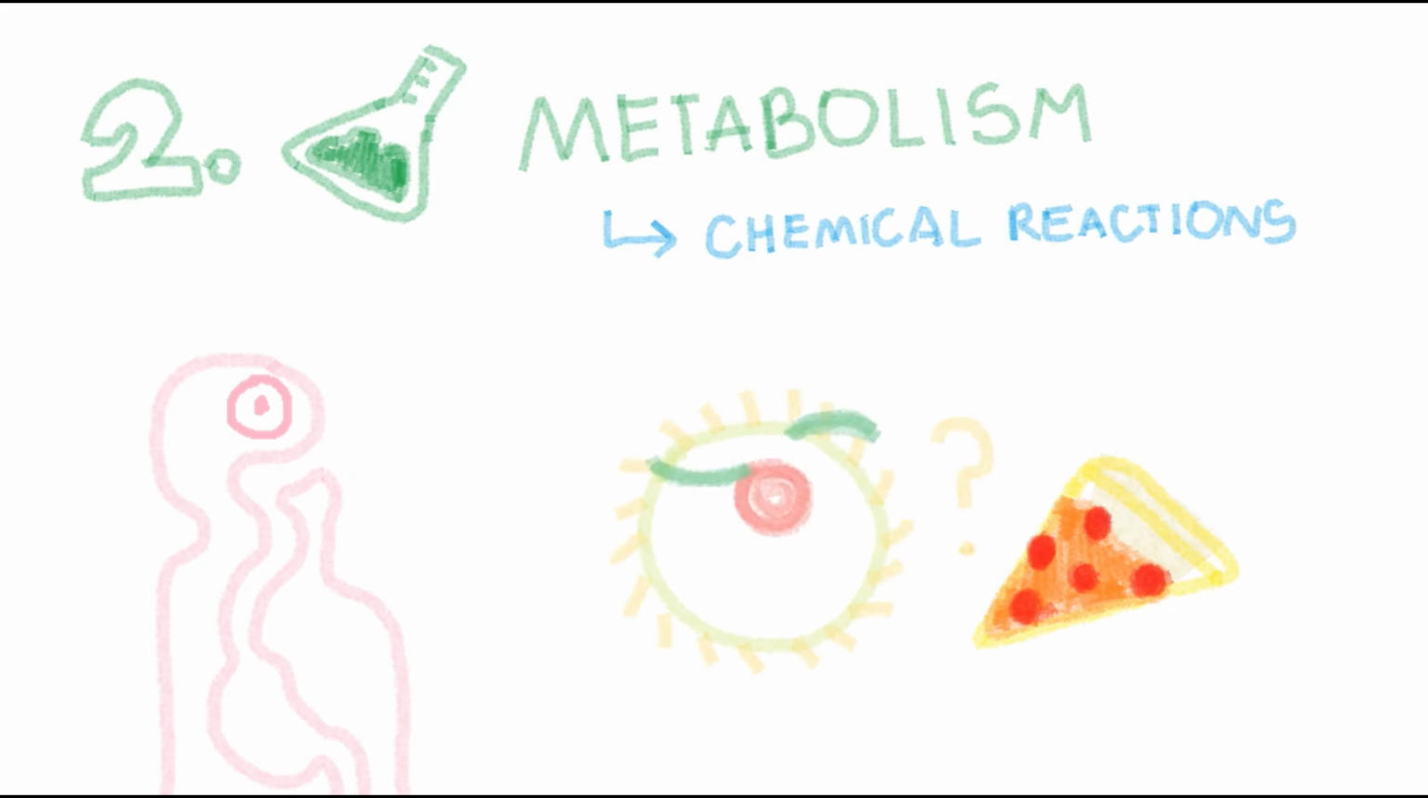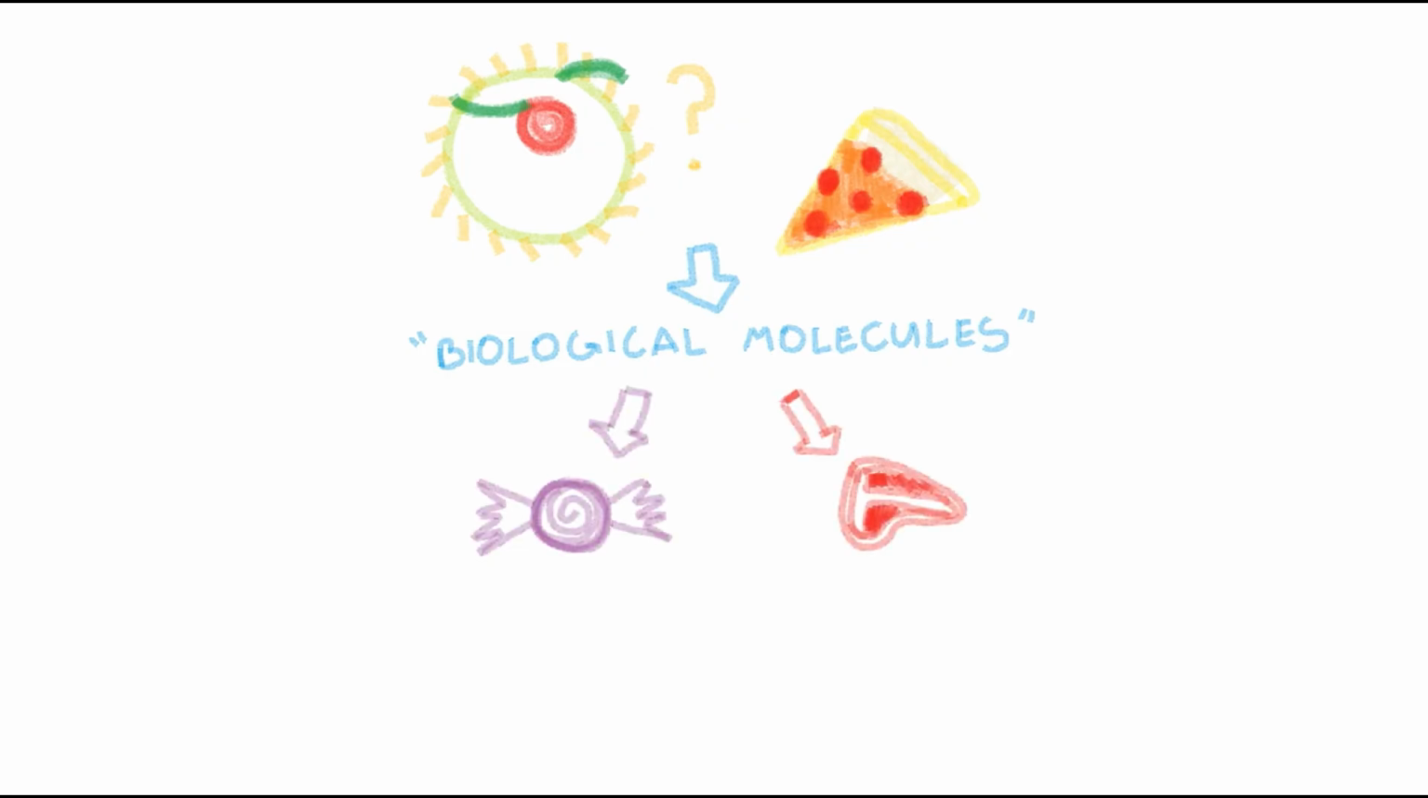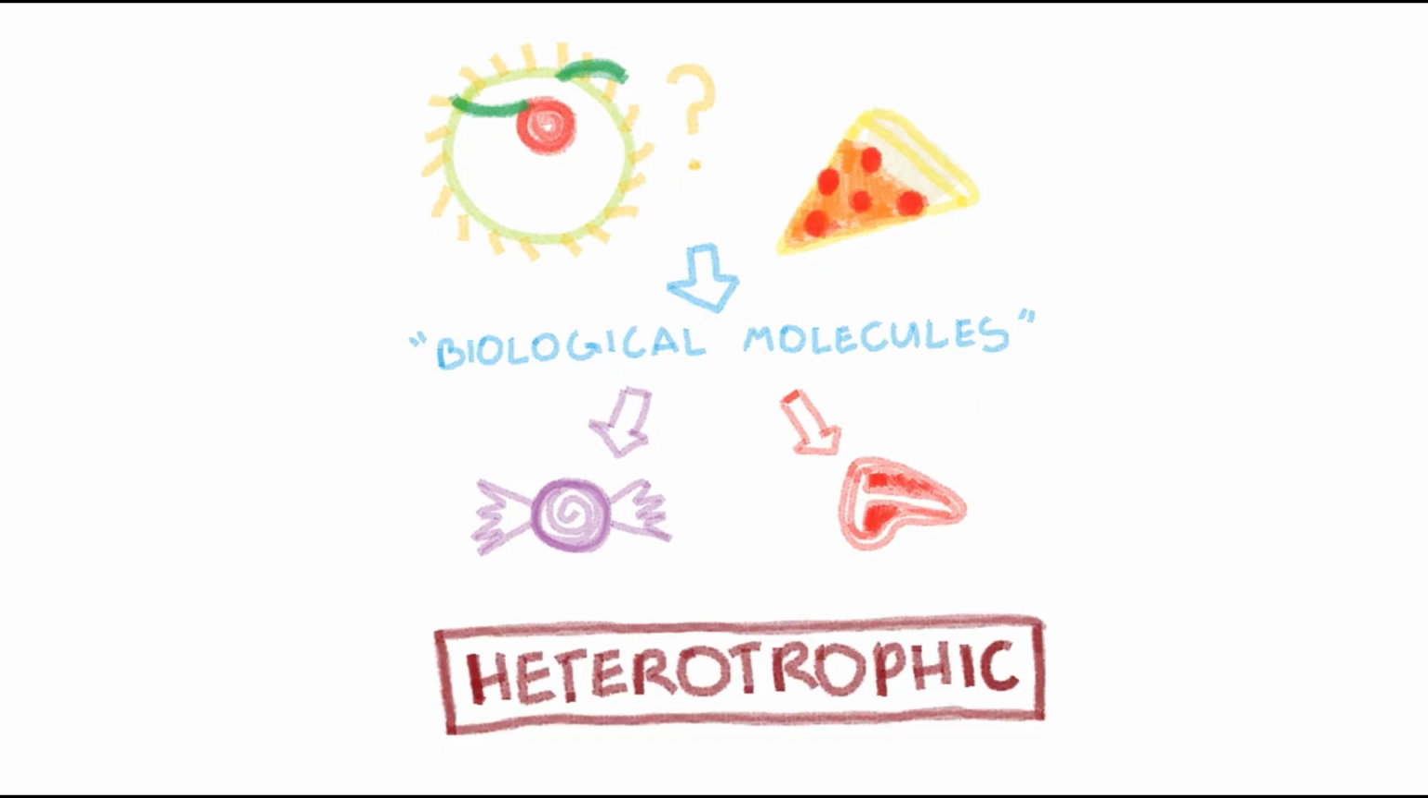Cells obviously can't eat a whole pizza on their own, so that food needs to get broken down into smaller parts that the cells can actually eat. We call these smaller parts biological molecules, and they include things like sugars and proteins. When an organism does this, we call it heterotrophic. Animals, for example, are heterotrophic because they eat other things to get the nutrients or biological molecules they need.